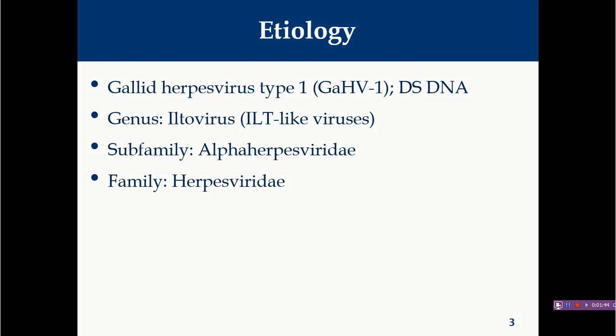There will be no production of viral protein. They will remain silent for a particular period while immunity is very high. And whenever there is immunosuppression, whenever animals or birds are in stress, in those conditions this particular virus will again get activated, and it will reach its target sites like conjunctival epithelium and respiratory epithelium of trachea and nasal cavity in this case, and ultimately it will again replicate at the site and produce disease again. So this is known as latency.